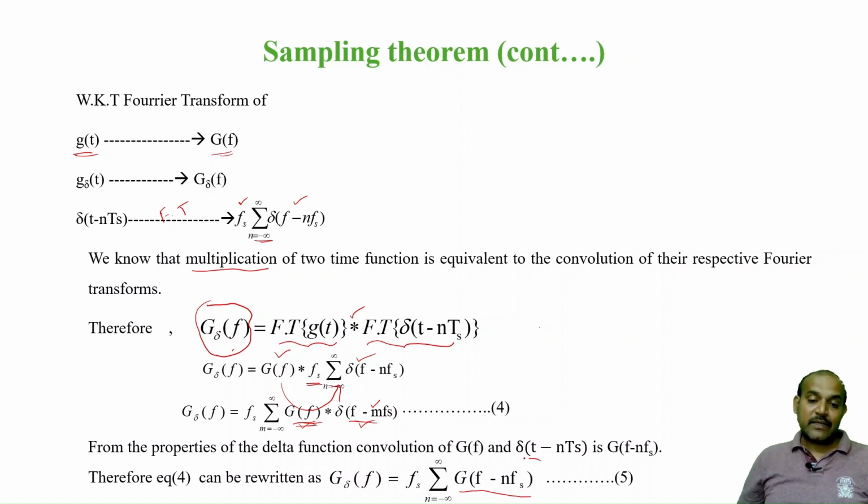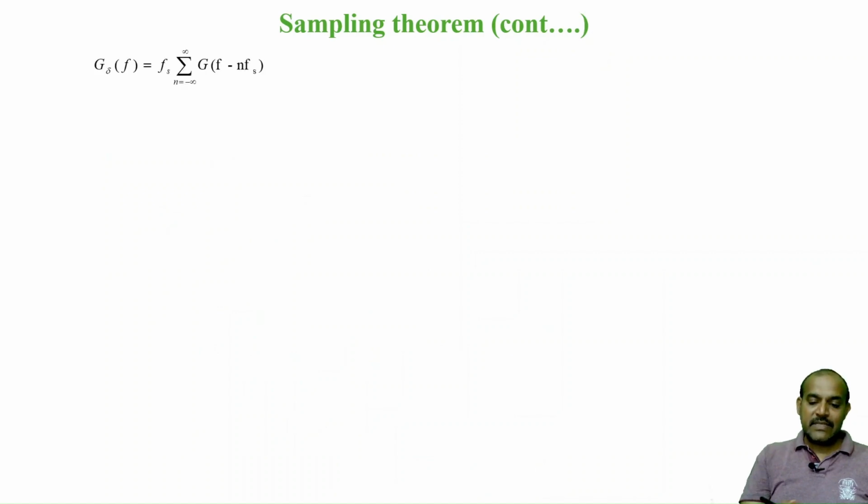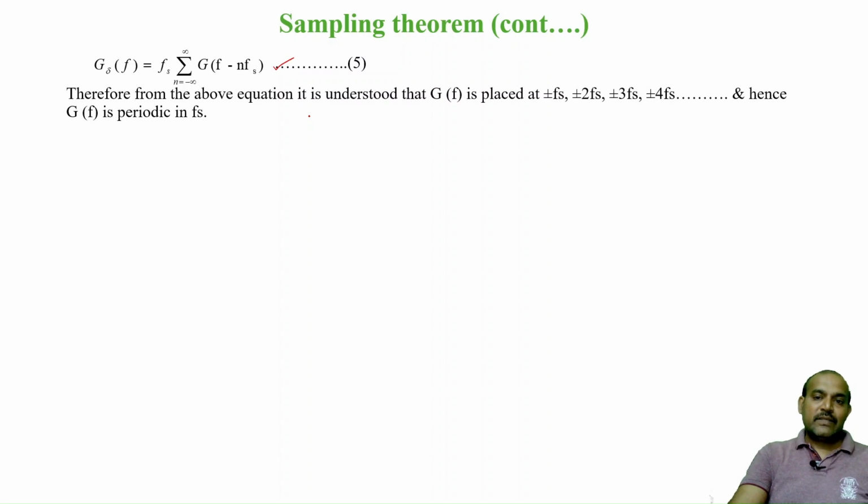The equation can be understood if I represent it in the form of a spectrum. I will take the same equation, g delta of f equals fs into the summation of g of f minus nfs, where n can take all the values 0, plus or minus 1, and so on, which means that this g of f is shifted at every nfs. Suppose n equals 0, it is just g of f. When n equals 1, it is g of f minus fs. That means at f equals fs, you will have the g function, the input signal.